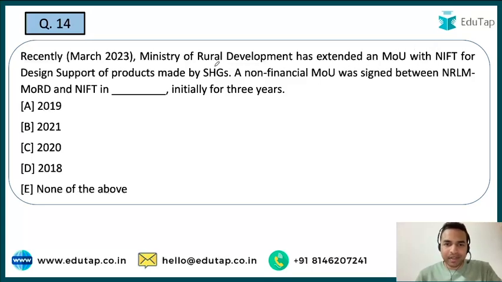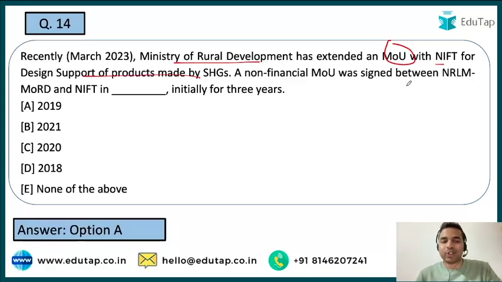नाउ द नेक्स्ट क्वेश्चन. सो गाइस, अगला क्वेश्चन है, मिनिस्ट्री ऑफ रूरल डेवलपमेंट ने एक्सटेंड किया है MOU विद द NIFT for the design support of products made by self-help groups. A non-financial MOU was signed between the NRLM and NIFT in dash year, initially for 3 years. See guys, earlier this particular MOU was signed for 3 years, and now once again they have basically extended this MOU. अगर हम बात करते हैं कि ये इनिशियली 3 years के लिए हुआ था, तो इस कौन से ईयर के अंदर बेसिकली साइन हुआ था, द क्वेश्चन इज अबाउट दैट, एंड द राइट आंसर इज ऑप्शन ए, दैट इज 2019.